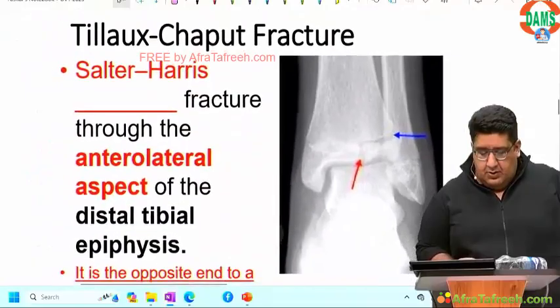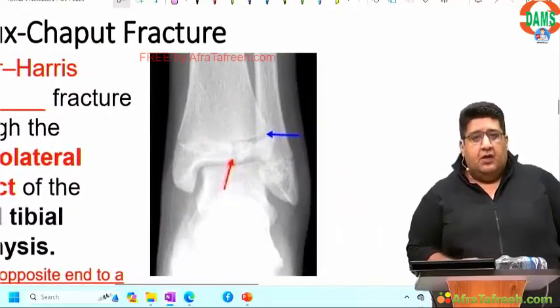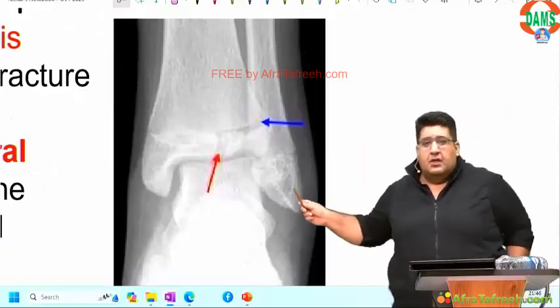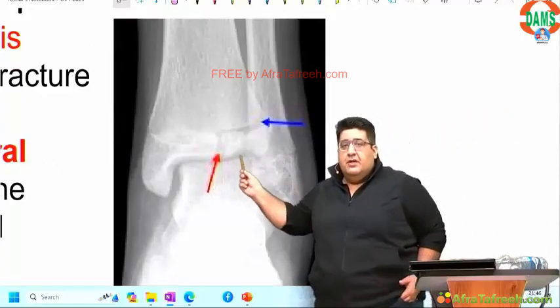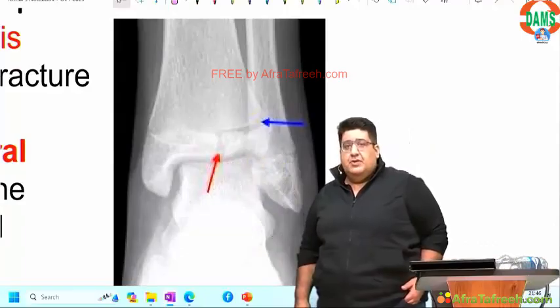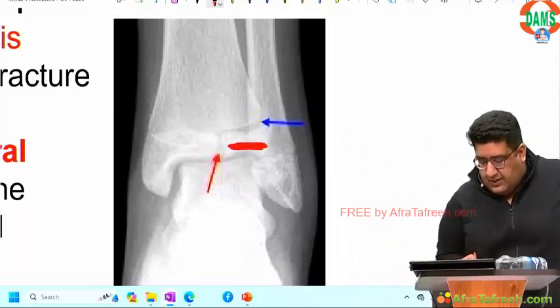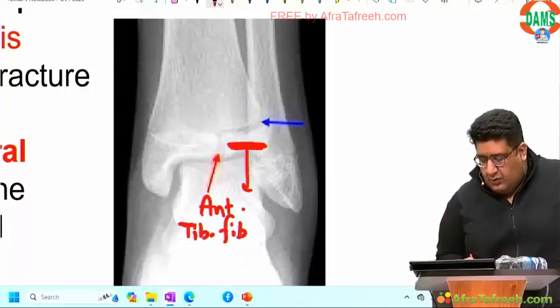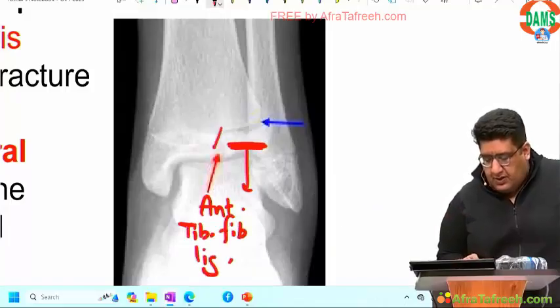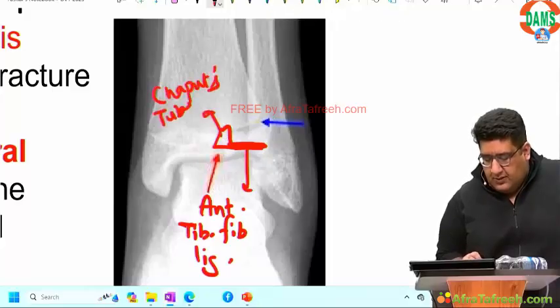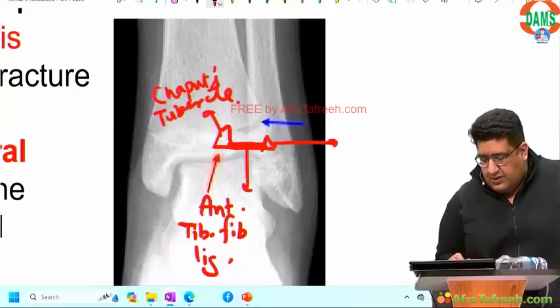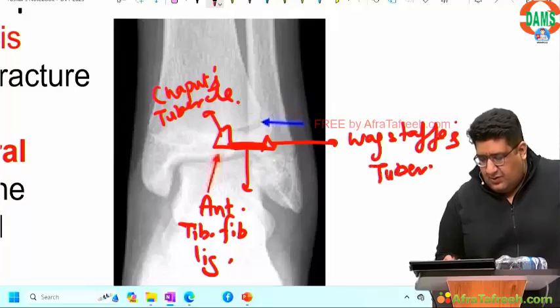Now, Tillaux-Chaput fracture. Everybody knows that the inferior tibiofibular joint is a classical example of a syndesmotic joint, which is stabilized by the ligament called the anterior tibiofibular ligament, which has a tibial insertion on Chaput's tubercle, and a fibular insertion on Wagstaff's tubercle. Basic anatomy, nothing else.